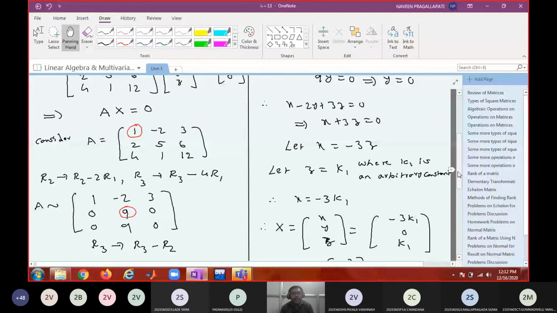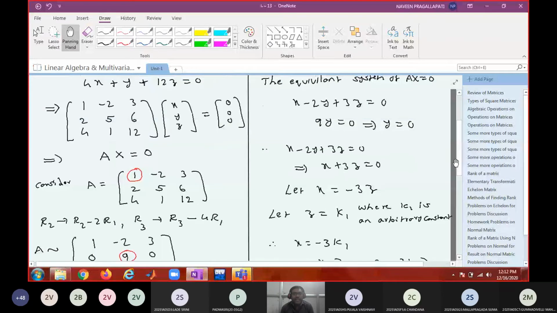Okay, now all of you please listen. Instead of expressing x in terms of z, I can express z in terms of x also. In that case, what will be the free variable? I can write z equal to minus 1 by 3 into x also, no? In that case, x will be the free variable.